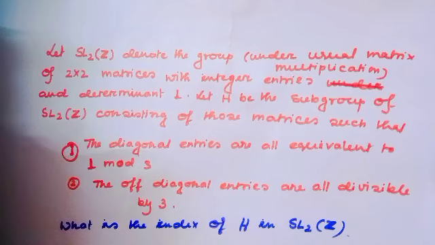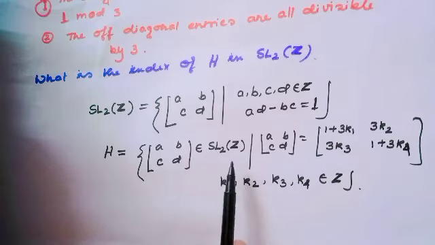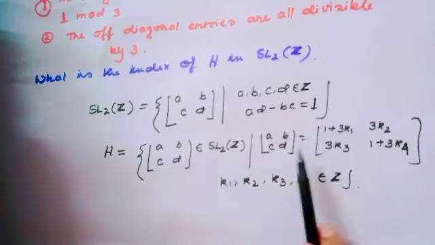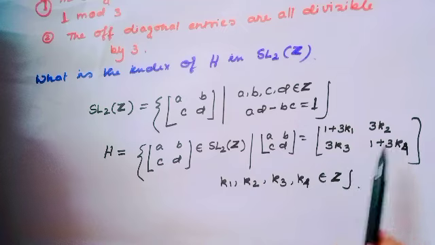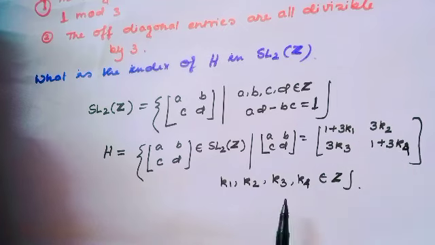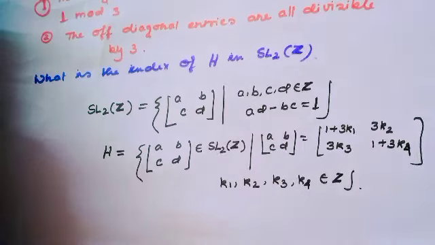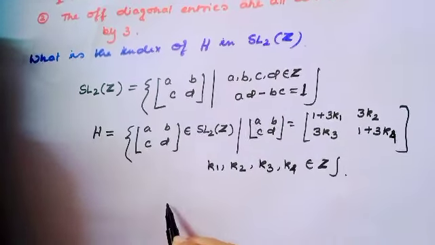Are you getting the matrices? H looks like A, B, C, D, a member of SL2Z, with A, B, C, D equal to 1 plus 3K1, 3K2, 3K3, 1 plus 3K4, where K1, K2, K3, K4 are members of Z.